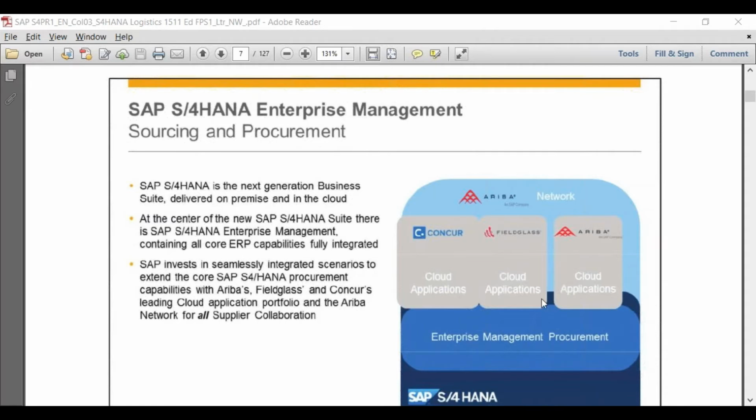You just need to pay the subscription fees on top of the enterprise management, and you can start using the systems which are already active. In case of cloud, all these things are already active. You just need to pay the subscription fees and start using these tools.